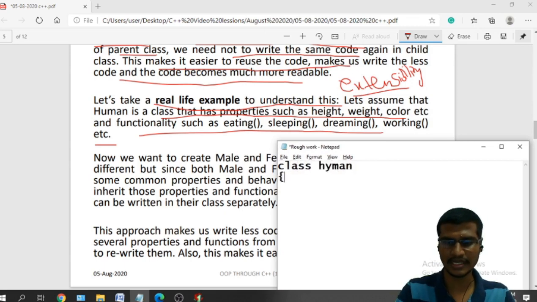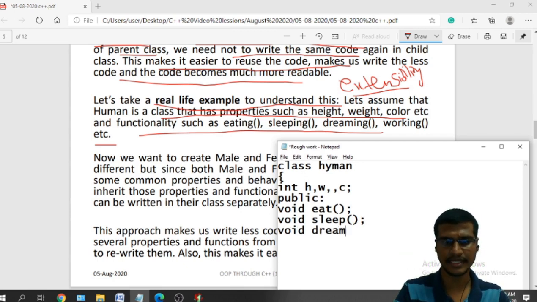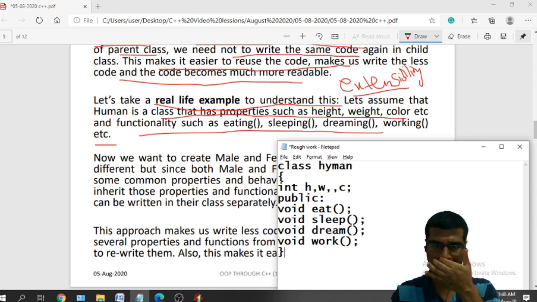Human is a class, and it has different properties: int height is a property, weight is a property, color is a property, and it has some functions like void eating, next void sleeping is a functionality, and one more functionality void dream, you can dream, and void work. All these are the functionalities of this class.